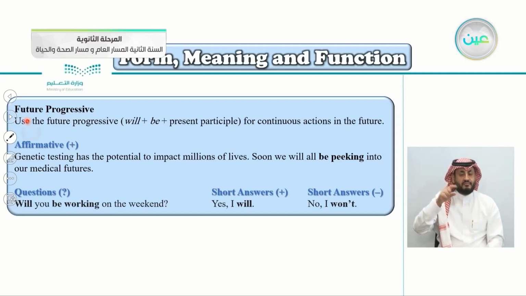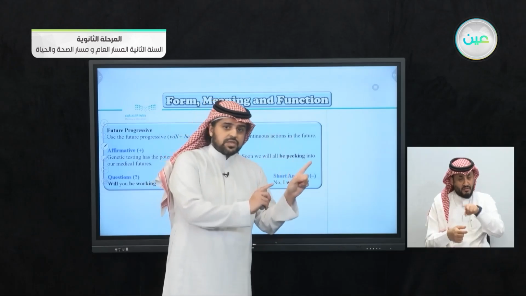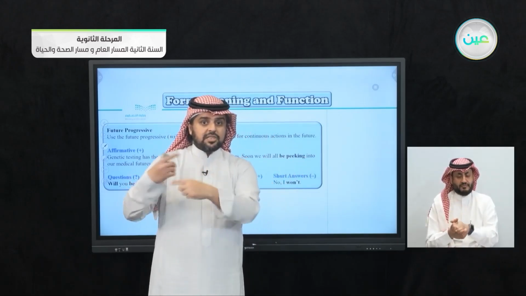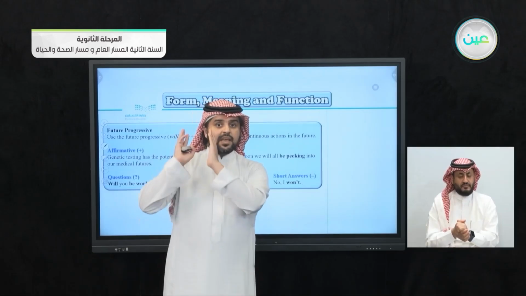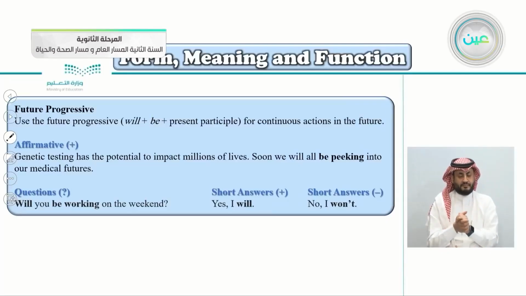So again, use the future progressive, will, be, and the present participle for continuous actions in the future. So here we're talking about the future and continuous action, something in progress that continues happening when? In the future.